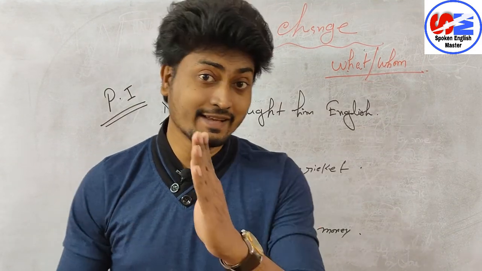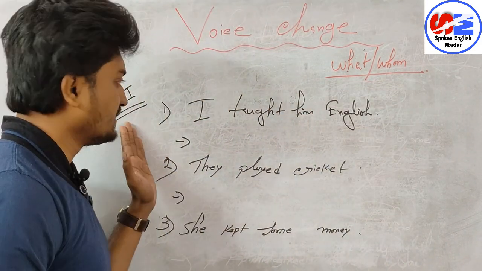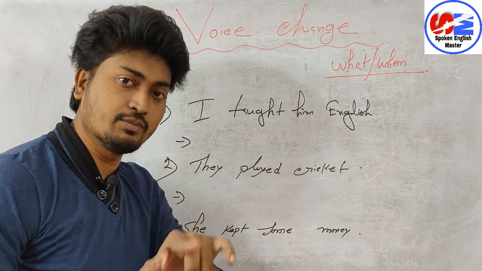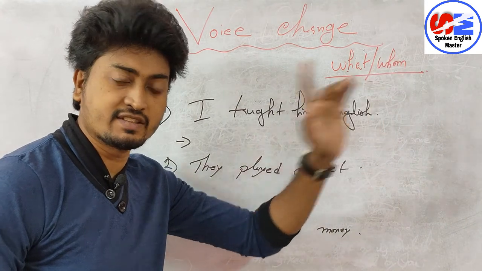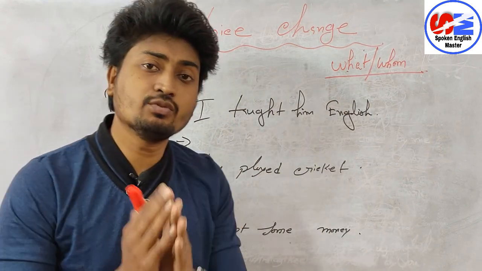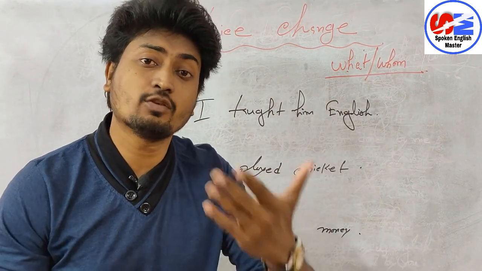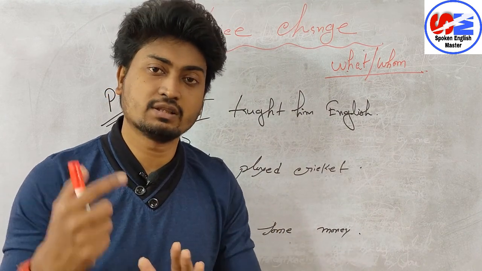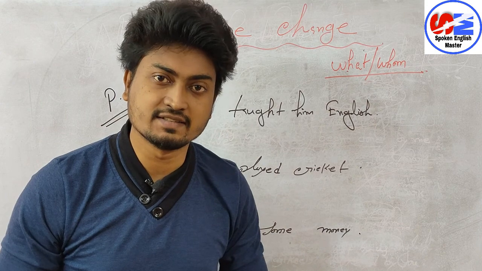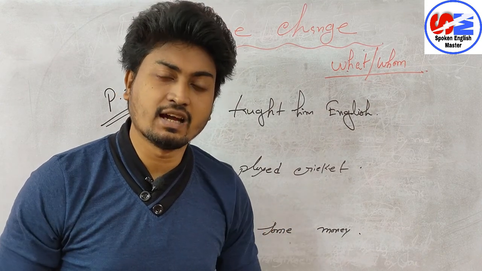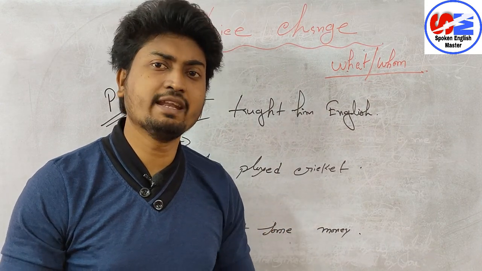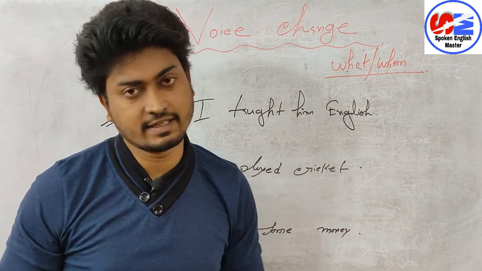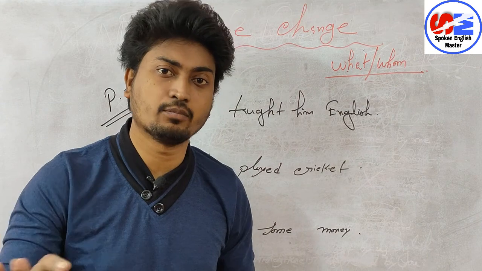See friends, I have taken 3 examples for you about past indefinite tense. I have already made a separate video on past indefinite tense. If you haven't watched, you can check the I button, but still I am telling, past indefinite tense we use for completed activities, what has already been done in the past. मैंने ये काम किया था, I did this work. मैंने उसे सिखाया था, I taught him or I made him learn, this kind of things. Whatever has already been done, for done things.